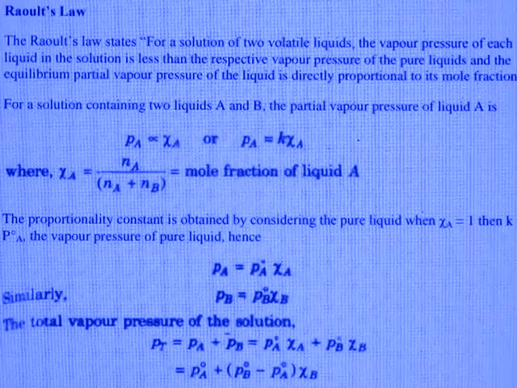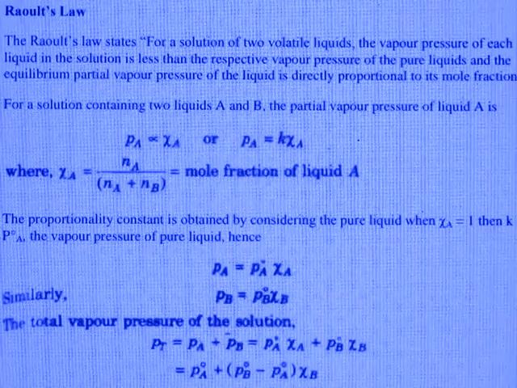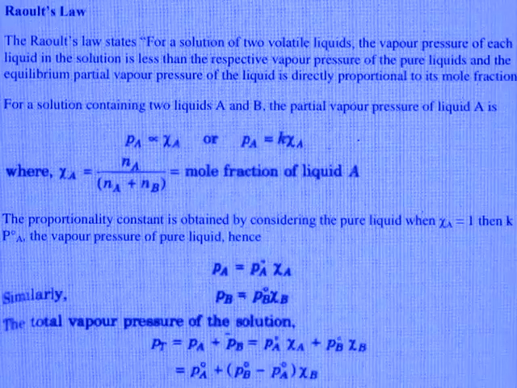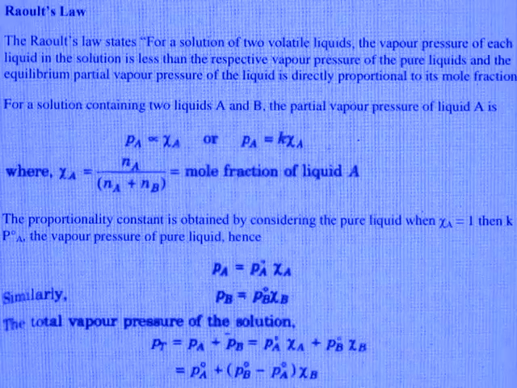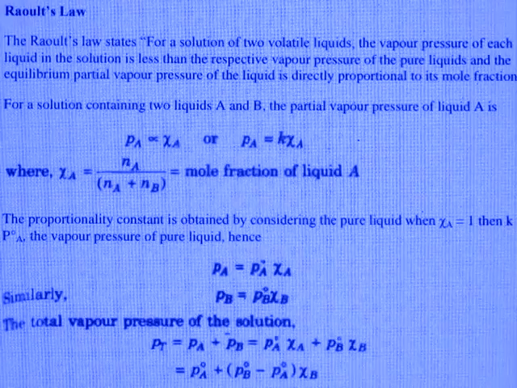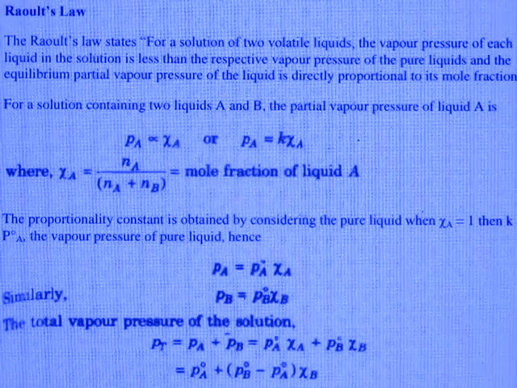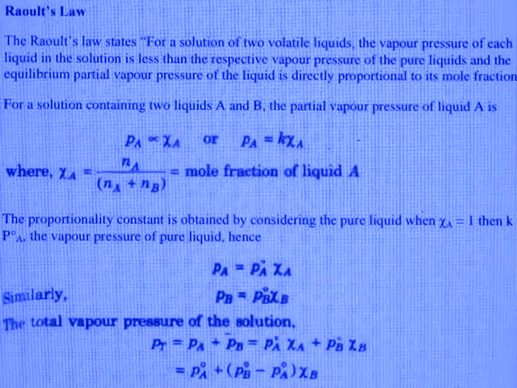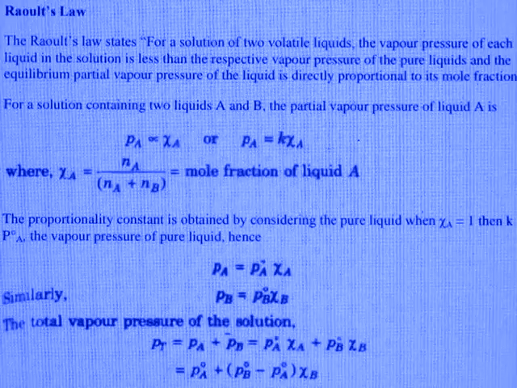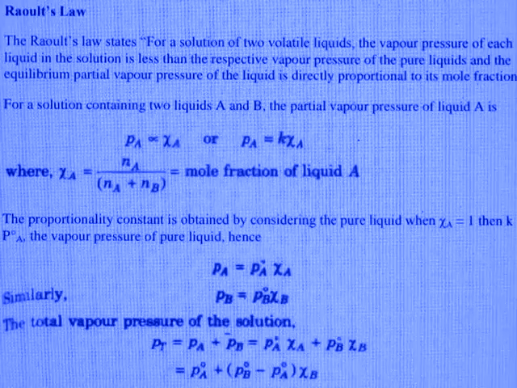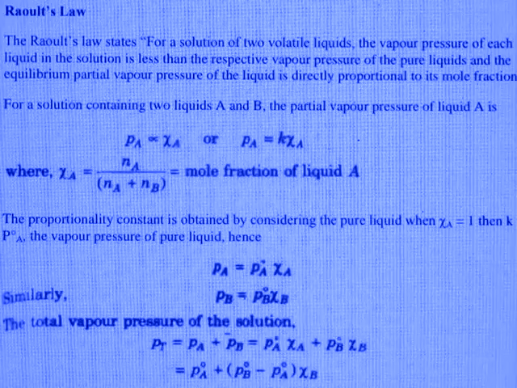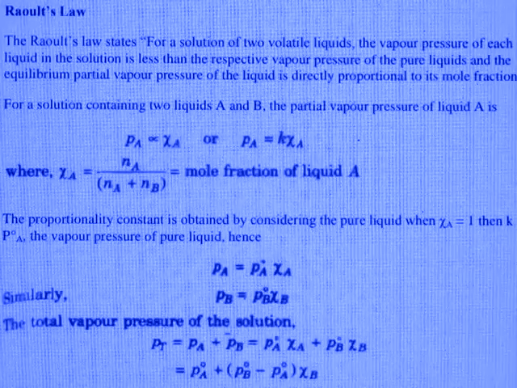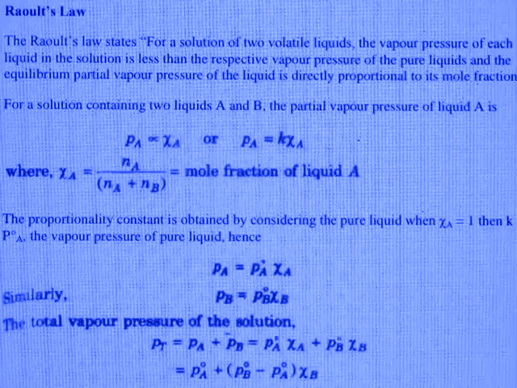For a solution of two volatile liquids, the vapor pressure of each liquid in the solution is less than the respective vapor pressure of the pure liquid, and the equilibrium partial vapor pressure of the liquid is directly proportional to its mole fraction. For a solution containing two liquids, capital A and B, the partial vapor pressure of liquid A is